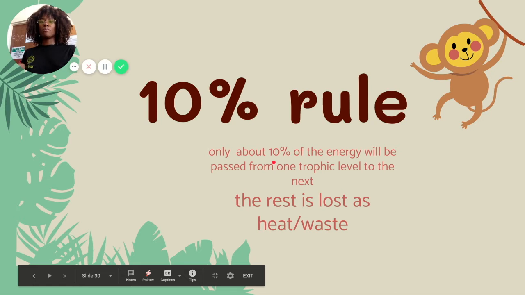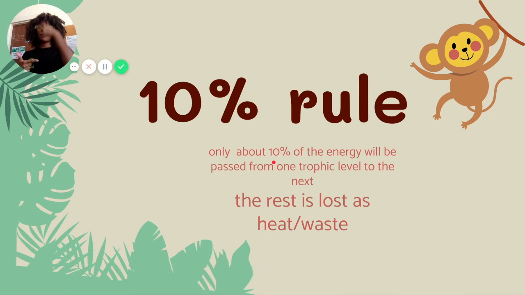So the 10% rule means that 10% of the energy from one trophic level will be passed on. The rest of it is lost as heat, waste, or cellular products. If you eat a whole thing, some of the energy that you ate is going to be used to pump your heart, for you to speak, for your muscles to contract, for you to do what you need to do, right? Because you actually use energy to do all of those things. You also have waste products, and you also produce heat. All of those things take up some of that energy. So only about 10% of energy will be passed on from one trophic level to the next.